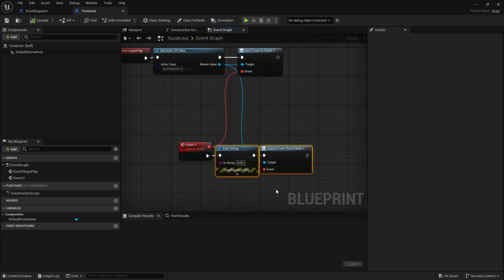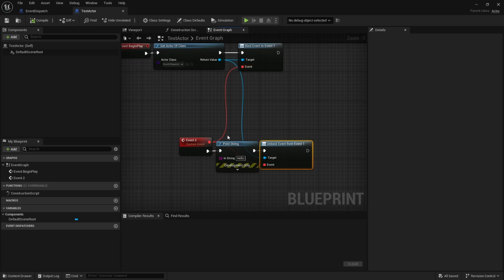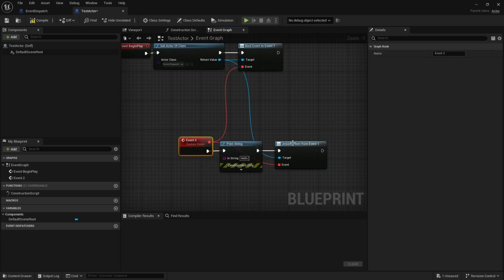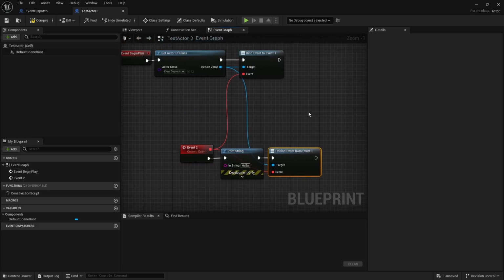And then you also have a different thing, which is unbind. So if you want, at any point you can unbind this connection, basically saying, okay, I don't want to have this connection anymore. And just for an example, I said that when this event 2 triggers once, we just want to unbind. But you can of course unbind this at any other point if you want to create more complicated event dispatch systems, or you have some condition where maybe this event 2 needs to trigger 10 times and then stop triggering. So just for an example, to show both bind and unbind, I connected it like this.